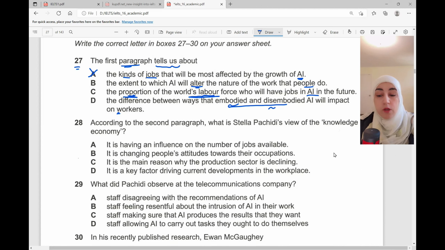So let's go to the last one that we have, which is B. So let's read B now. The extent to which artificial intelligence will alter the nature of the work that people do. Alter, it means change.